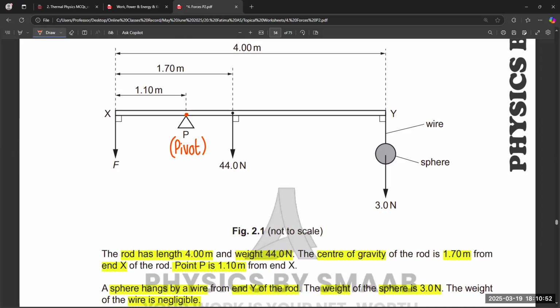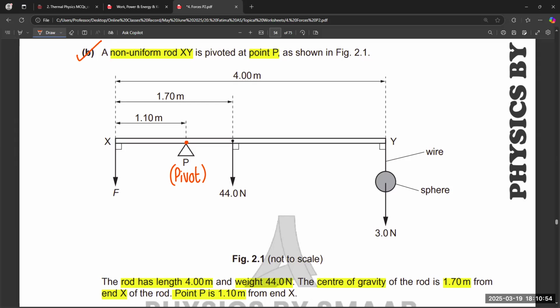So according to this idea, we know that one force is acting towards the left-hand side. Let's suppose this is F1, this is F2, and this is F3. If we consider F1 only, from the pivot point this force rotates the rod in the anti-clockwise direction. And for F2, this is a clockwise rotation because the pivot is in the center.